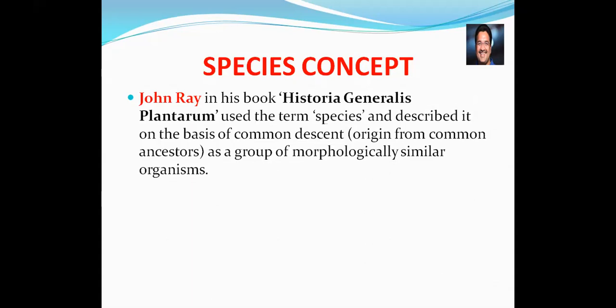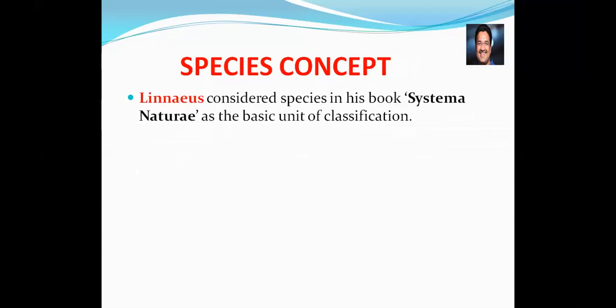According to John Ray, in his book Historia Generalis Plantarum, he used the term species and described it on the basis of common descent. What does common descent mean? Origin from common ancestors, as a group of morphologically similar organisms.